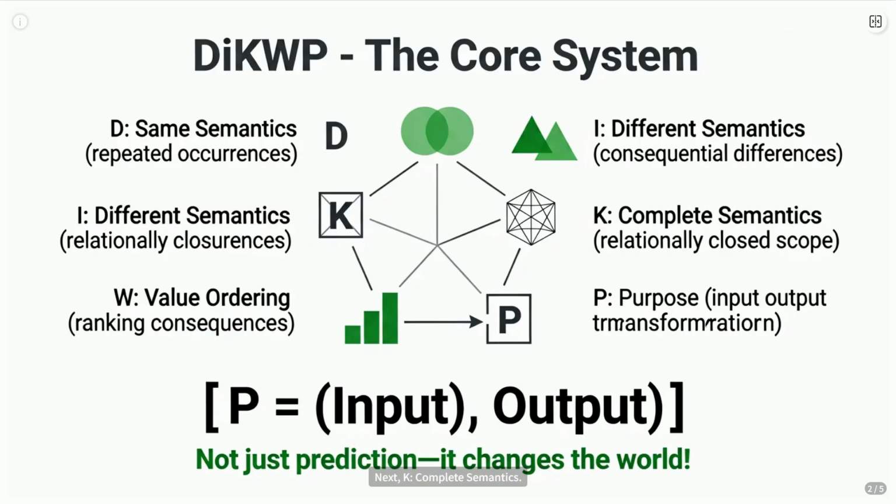Next, complete semantics. This is about finding the full picture, the complete rule that explains everything within our current scope, no exceptions allowed. W is value ordering, deciding what matters most when choosing actions. And finally, P, purpose. This isn't just a goal, it's an active transformation from the current state to a desired future state. It's not just predicting the weather, it's deciding whether to carry an umbrella based on your purpose, staying dry versus saving energy. This whole system is dynamic, constantly updating based on new observations and purposes.